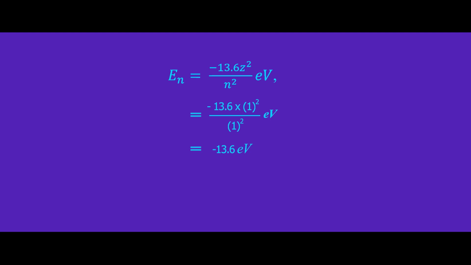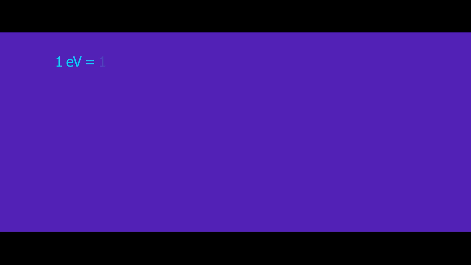Since electron volt is a unit of subatomic particles, let us convert electron volts into joules, because the SI unit of energy is joules. To understand the relationship between electron volts and joules, it is a bit easy. We can just say that 1 electron volt is equal to 1.6 times 10 raised to minus 19 joules.